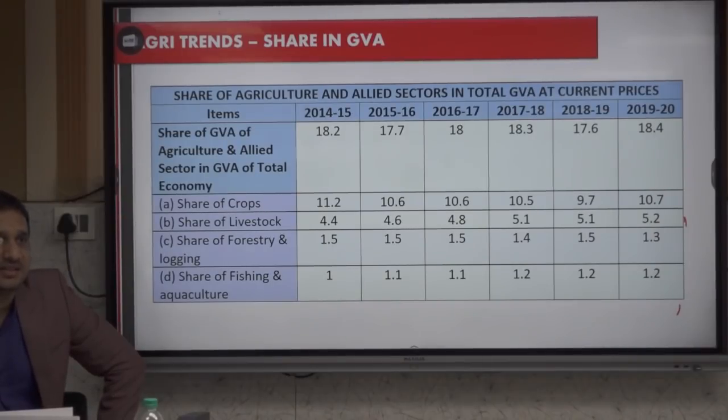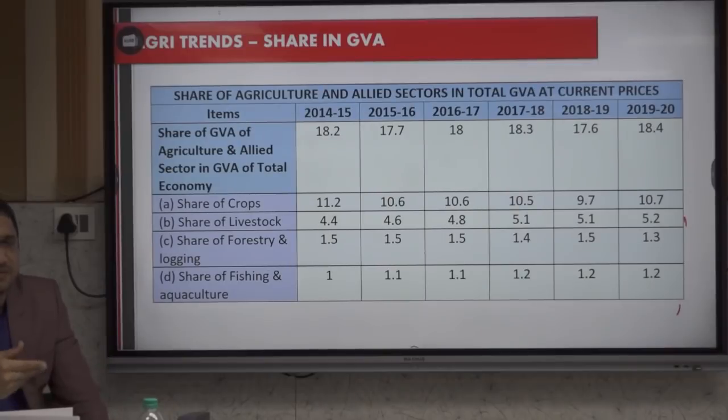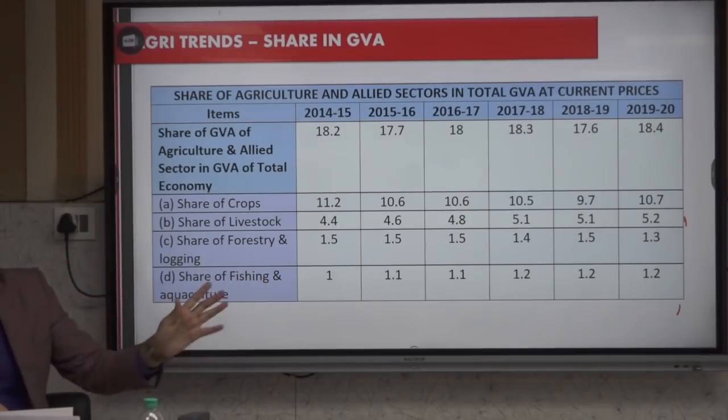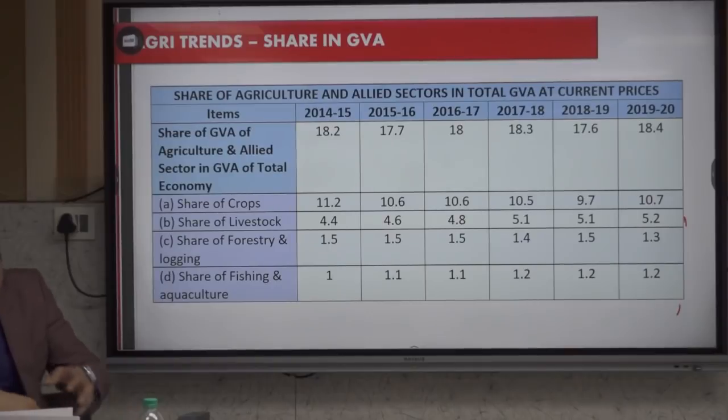Normal tree, no. Tree cover means a single tree you are identifying. Because in case of forest cover, 1 hectare continuous minimum is required. In case of tree cover, roadside, canal side, etc., anywhere what is available is tree cover. So including everything we have is 24%. Okay. Next one is pastures and groves, 4%.